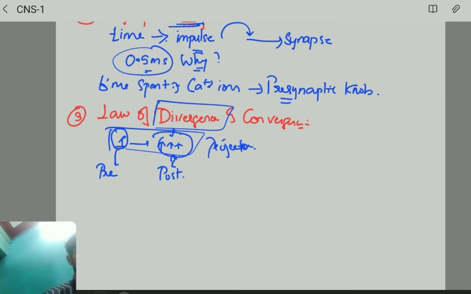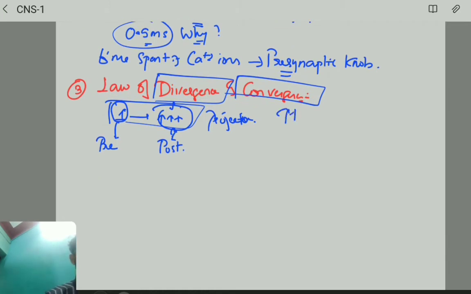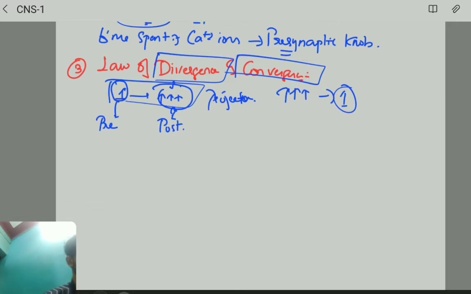Convergence means just the opposite, many to one. Many presynaptic neurons are projecting to a single postsynaptic neuron.